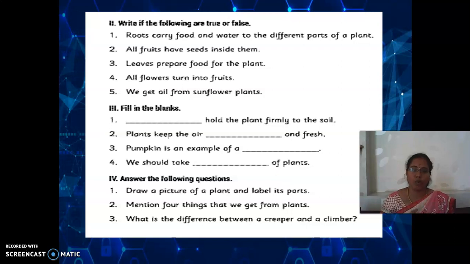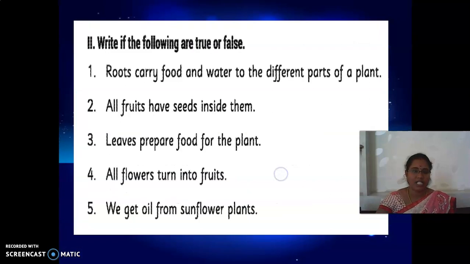Here they have given true or false, match, fill in the blanks and answer the following questions. See here, this is the true or false for you, my dear children. Now I'm going to read the questions, but I never give the answer because you have to do at least one activity at your home. So this is your home fun. The remaining part I gave the answers. For this true or false, you just have to guess it. It is a very easy one, so I gave this to you.